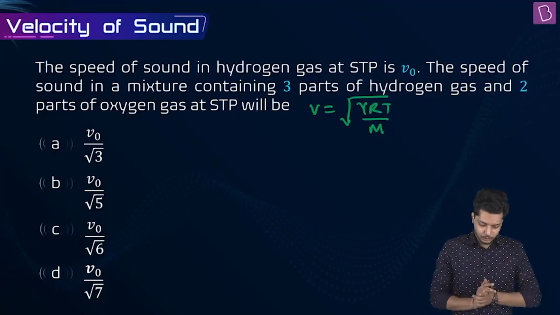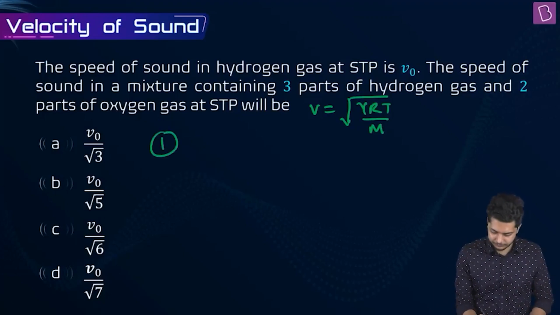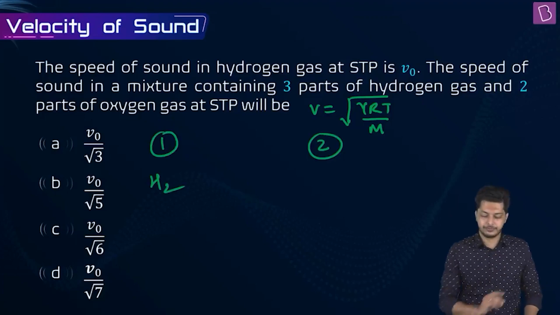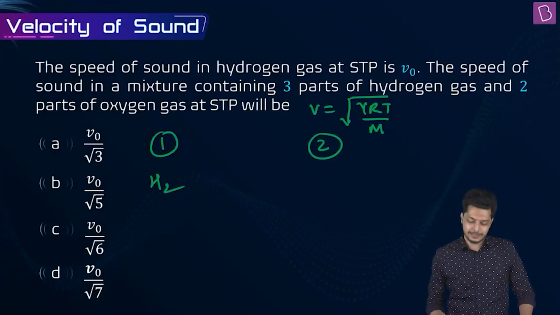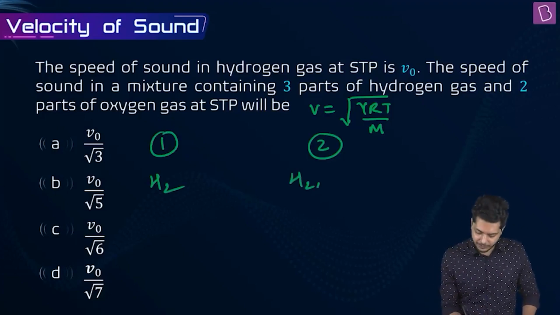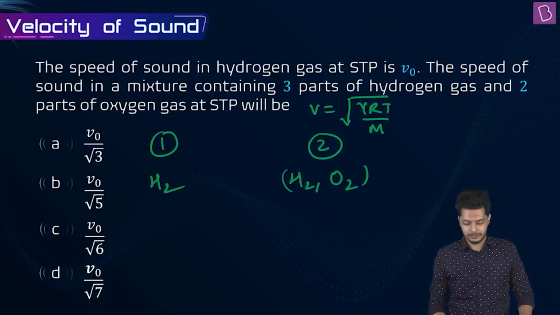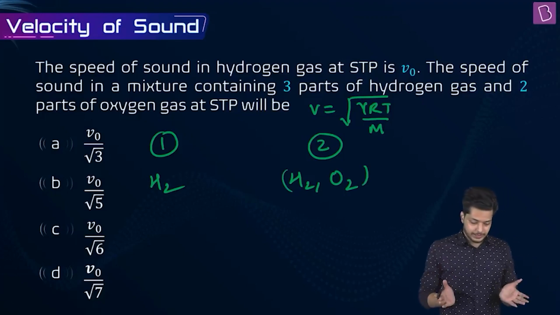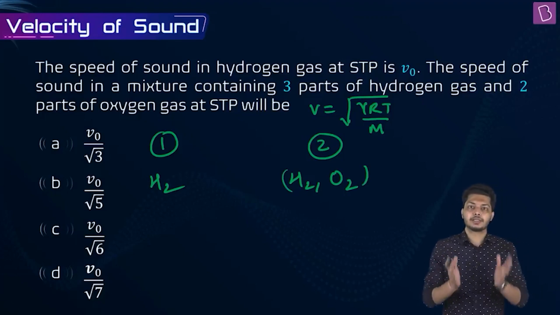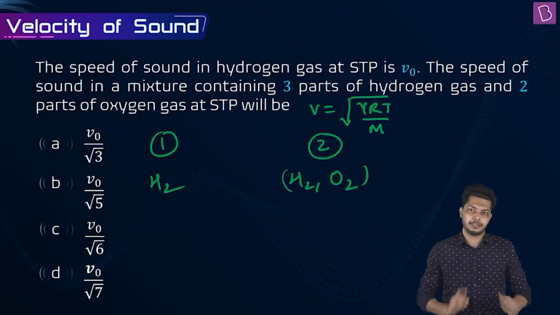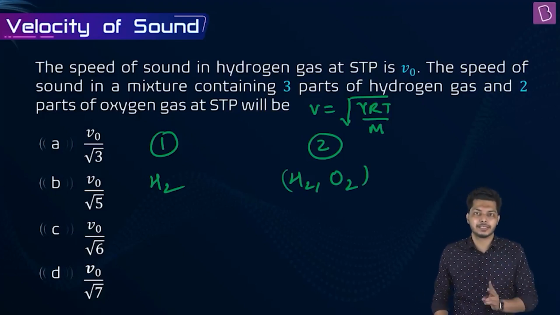Now, in our question, we have two cases. First case, we have hydrogen gas. In second case, we have a mixture of hydrogen and oxygen gas. All right. The question is saying that in both the cases, the process is happening at STP, standard temperature and pressure. That means temperature and pressure are constant for both the cases.